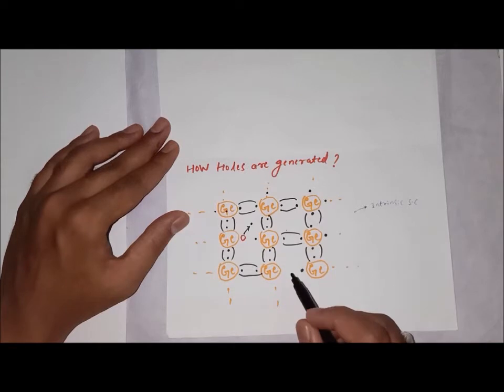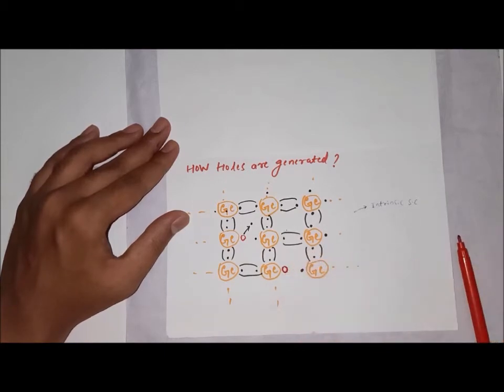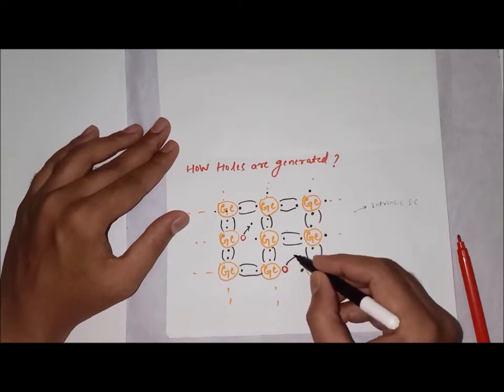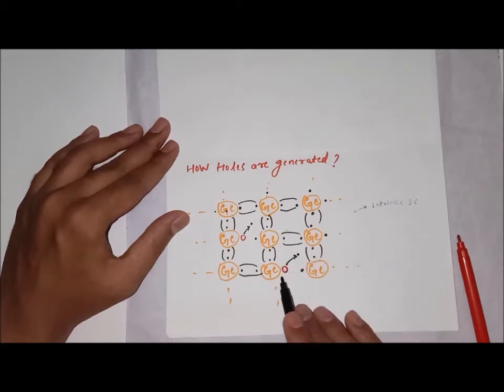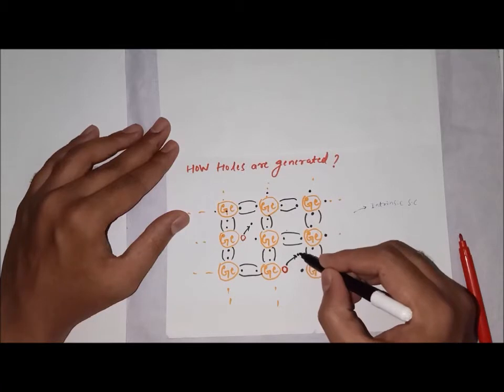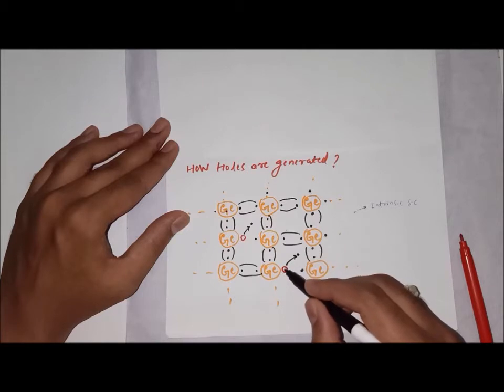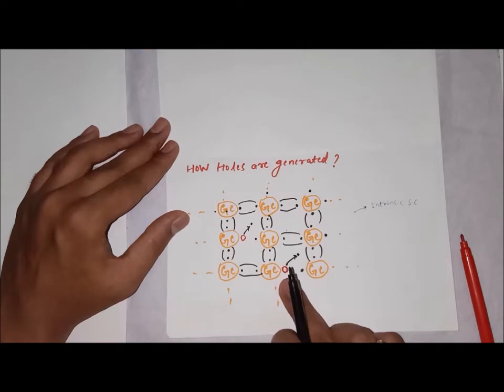Now here also it is not shown, right? Here also what happened? A hole is created. How is the hole created? This electron was there, it vibrated after receiving heat energy, and just escaped from this place and created a vacancy here, and this vacancy is nothing but a hole. Whenever the electron moves, the vacancy is created, and that vacancy is nothing but the hole. That is the absence of electron here, that is holes.